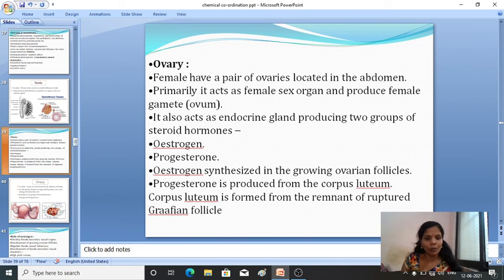Progesterone helps produce the corpus luteum, which is formed after the maturation of the Graafian follicle. The follicle will rupture and the ovum will be released, and that Graafian follicle is converted into the corpus luteum. Progesterone helps in forming the corpus luteum.